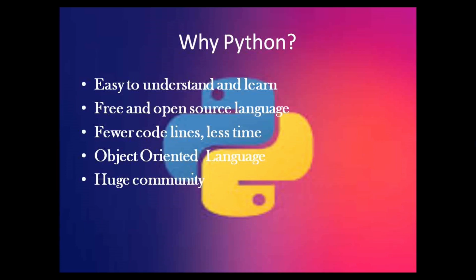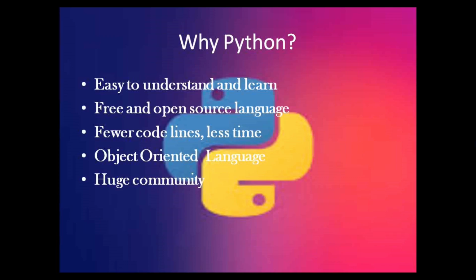You can use the objects which you have already written for a program. Next one is huge community. Because Python is a widely used programming language, there is 24/7 online support you get. Wherever you get stuck, there may be someone out there who can easily help you out with the problem.